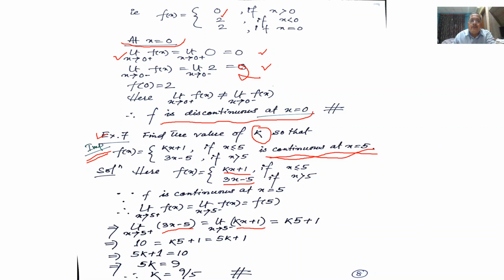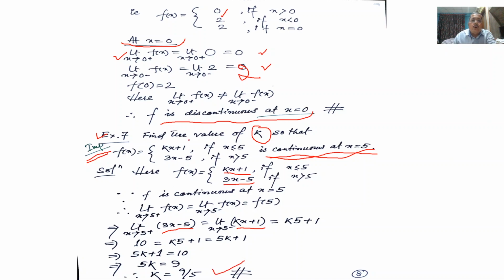And when x is equal to 5, the function is this. Therefore k into 5 plus 1. So here the limiting value is equal to 10. Here the limiting value is 5k plus 1. So 5k plus 1 is equal to 10. Therefore ultimately k is equal to this.